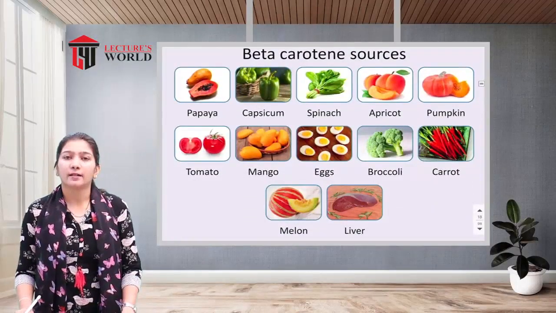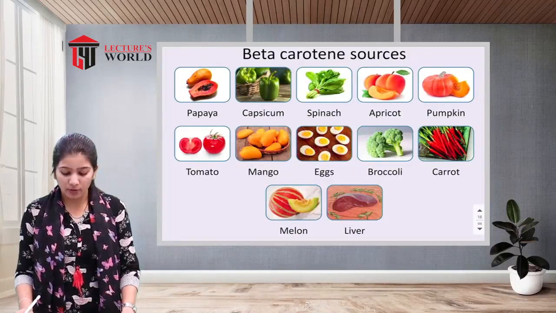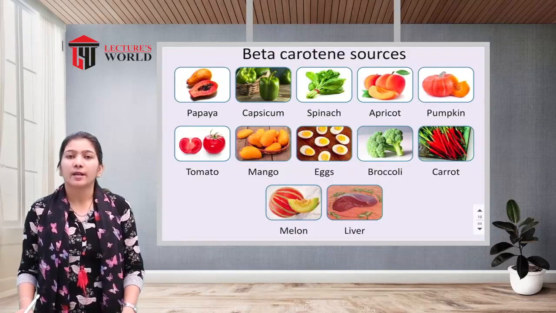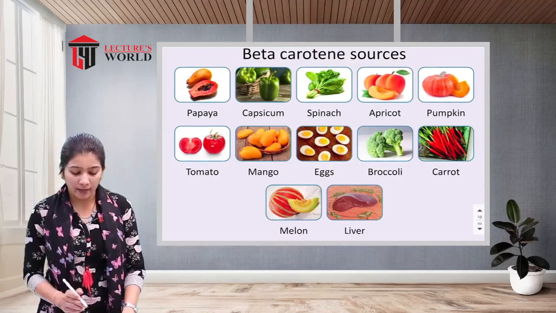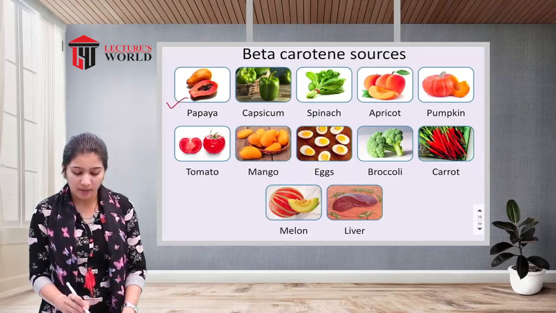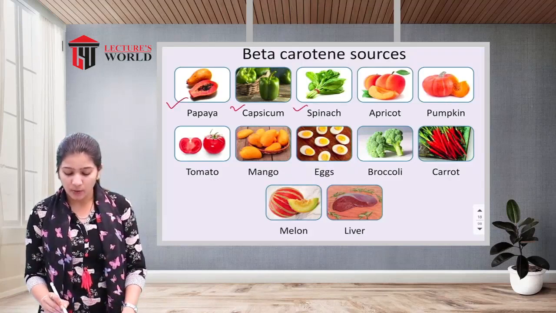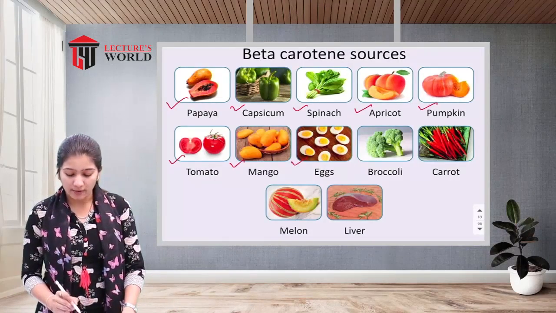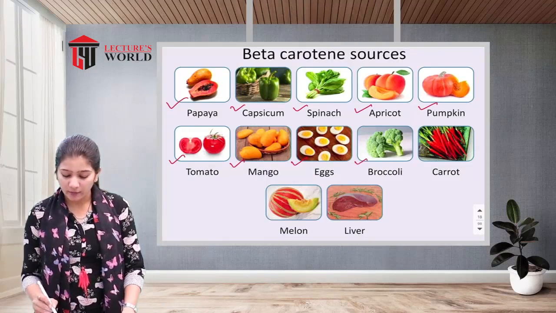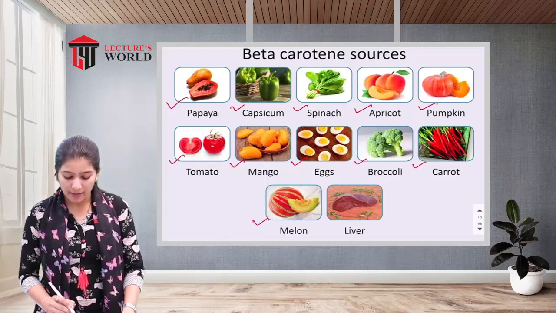Now the beta carotene source. Beta carotene we generally get from vegetarian or plant sources. Beta carotene is found in papaya, capsicum, spinach, apricot, pumpkin, tomatoes, mango, eggs, broccoli, carrots, melons and the liver.